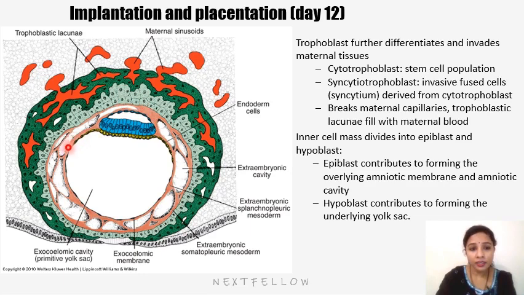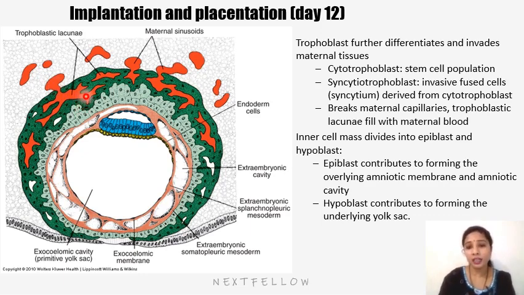And there is a layer of mesoderm which is lining the yolk sac as well. This layer is considered to be extraembryonic splanchnic mesoderm. So it is the lining surrounding the yolk sac which forms extraembryonic splanchnic mesoderm. So the trophoblast, further here we can see, differentiates into cytotrophoblast, which I already said, and syncytial trophoblast, invasive fused cells called syncytium, which is derived from the cytotrophoblast, and we can see it breaks the maternal capillaries, and trophoblastic lacunae filled with the maternal blood.